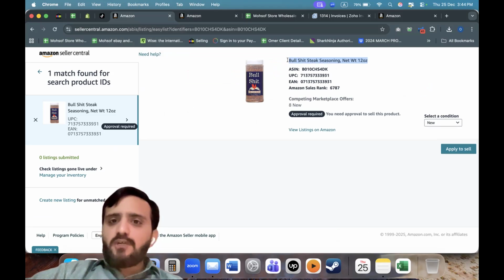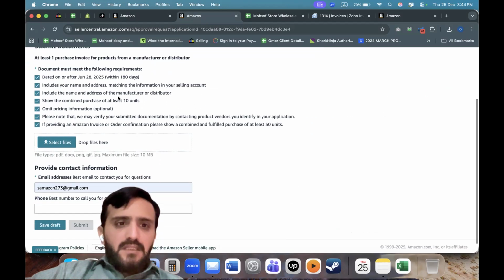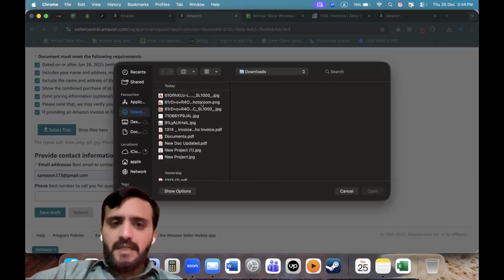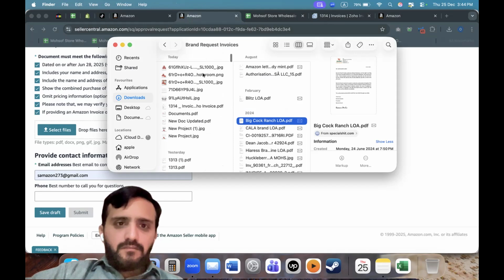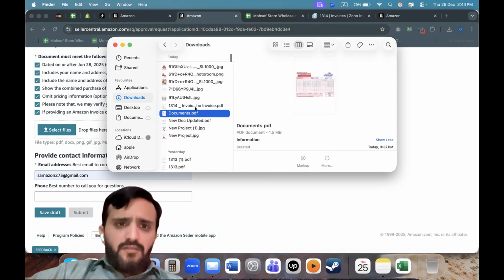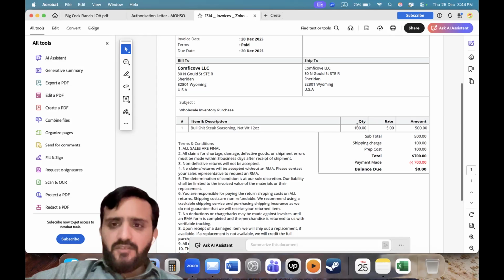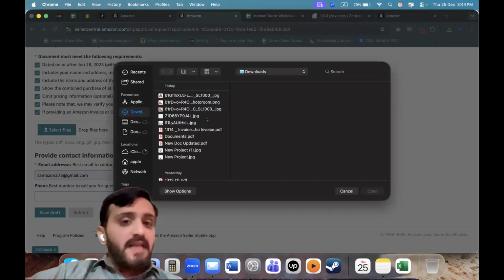So this is the product we are going to ungate. And this is what they required: an invoice of 10 units. We have already an invoice of 100 units ready on my company name. Let me show you. This is the invoice. This is the company name and this is the quantity. This is the item which we are going to ungate now. This brand, big brand.